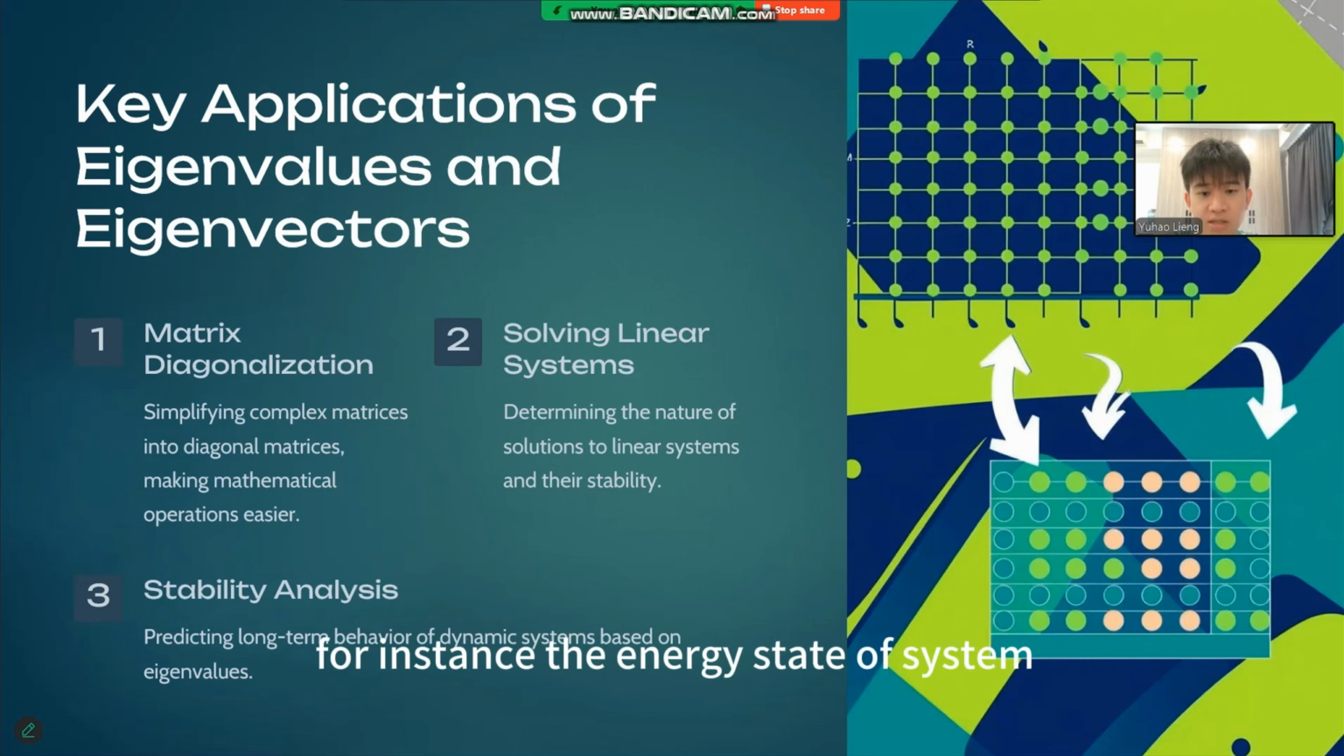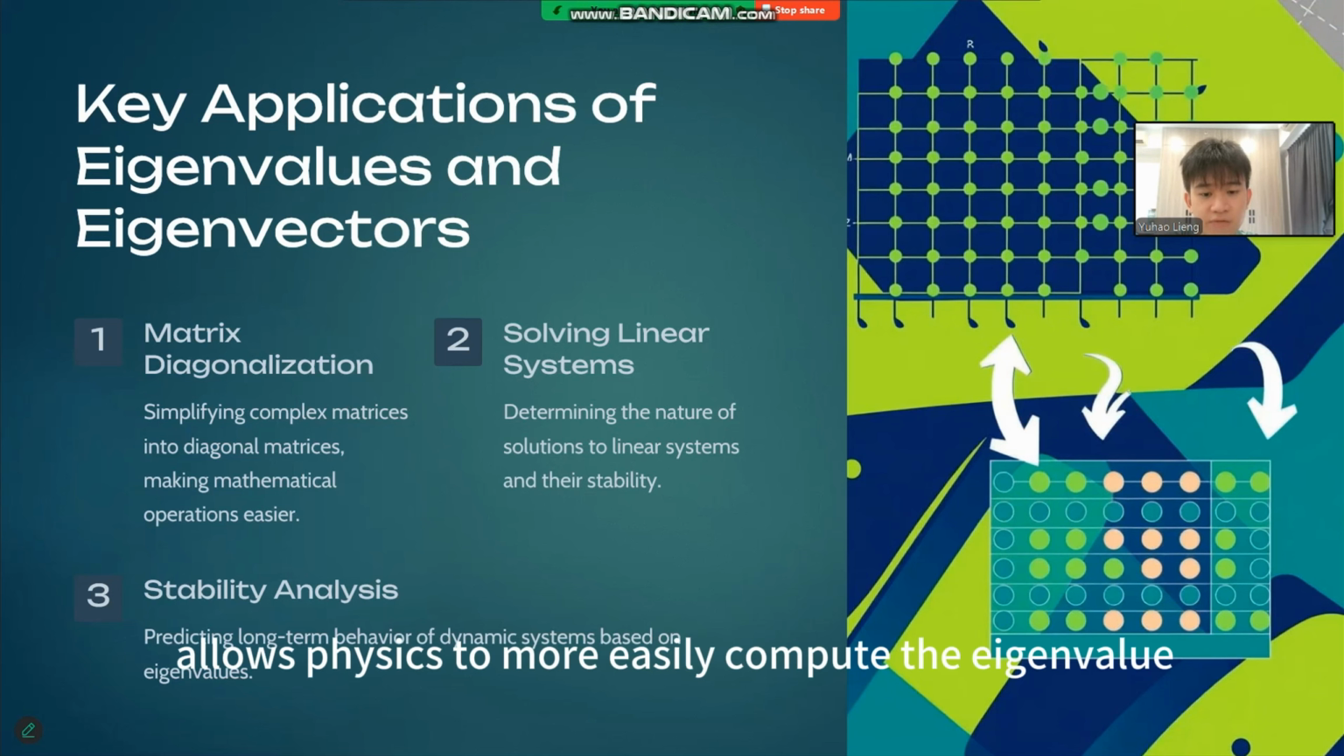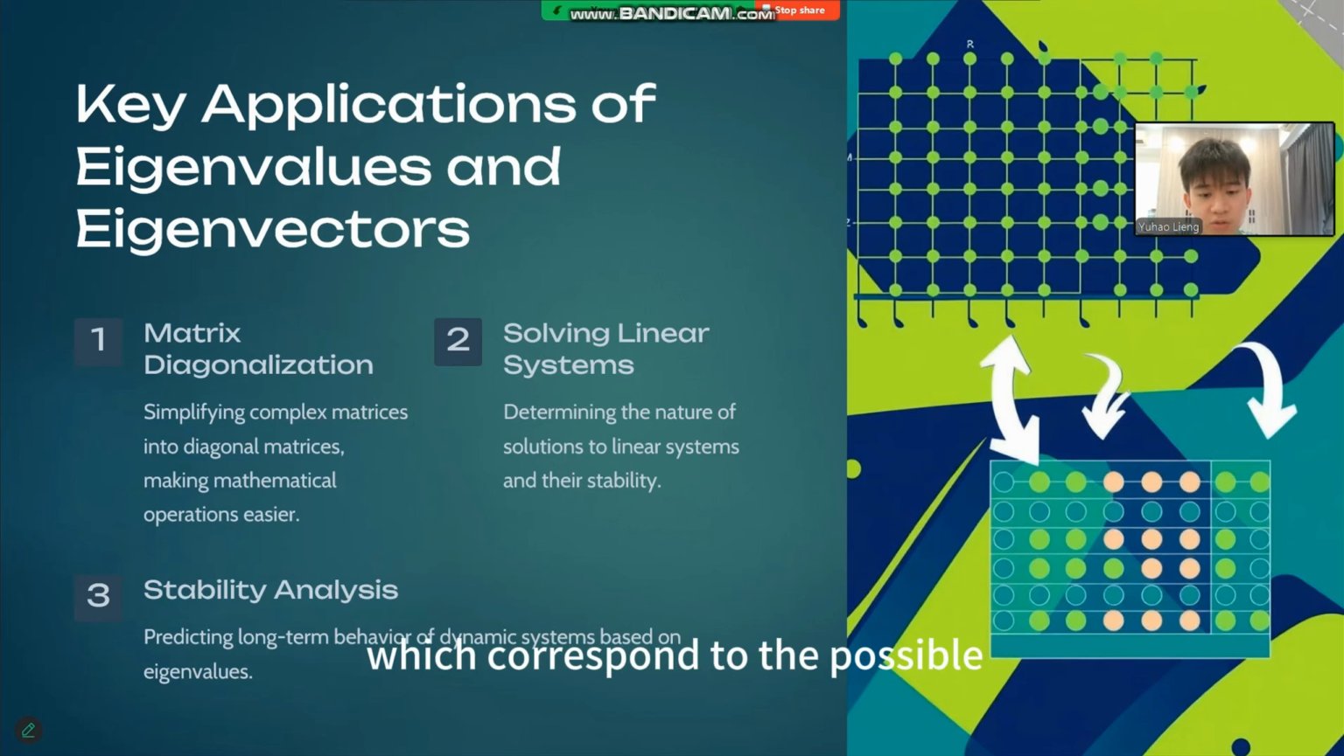For instance, the energy state of a system can often be found by diagonalizing a Hamiltonian matrix, which represents the total energy of the system. By simplifying the matrix, diagonalization allows physicists to more easily compute the eigenvalues, which correspond to the possible energy states.